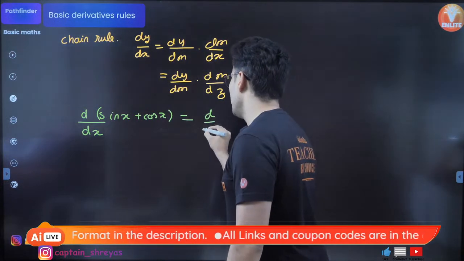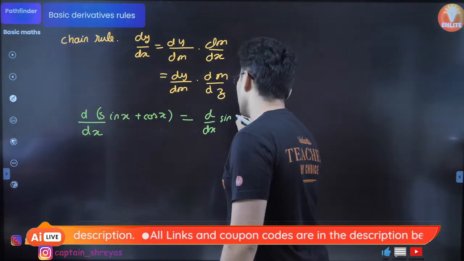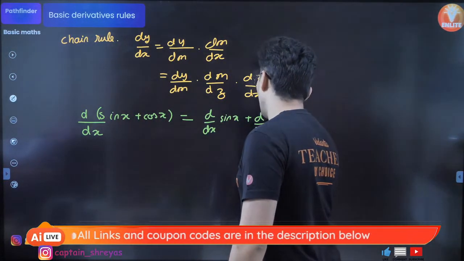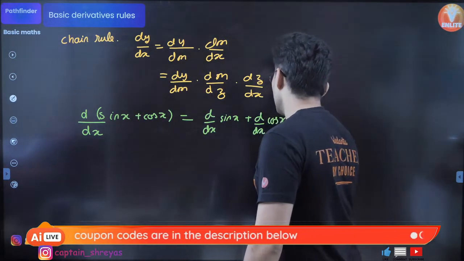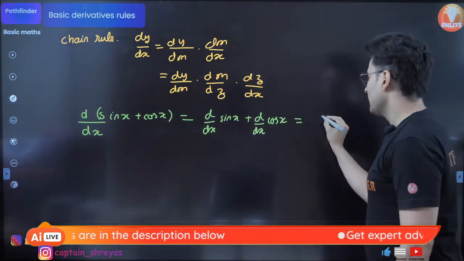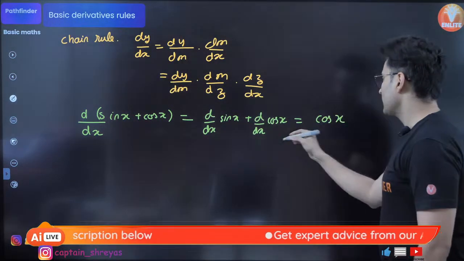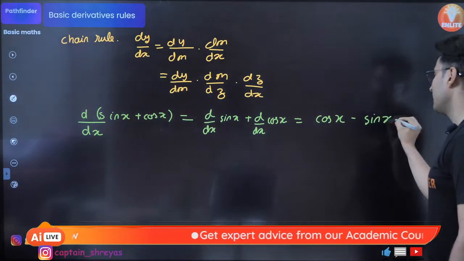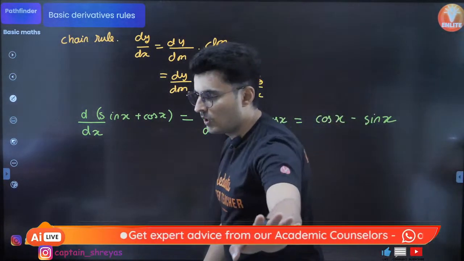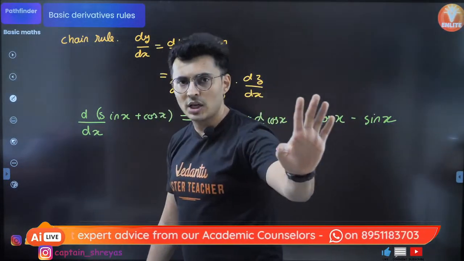So it will be derivative of sine of x plus derivative of cos of x. So this will be nothing but sine x's derivative is cos x, cos x's derivative is minus sine x. Done. That's all.